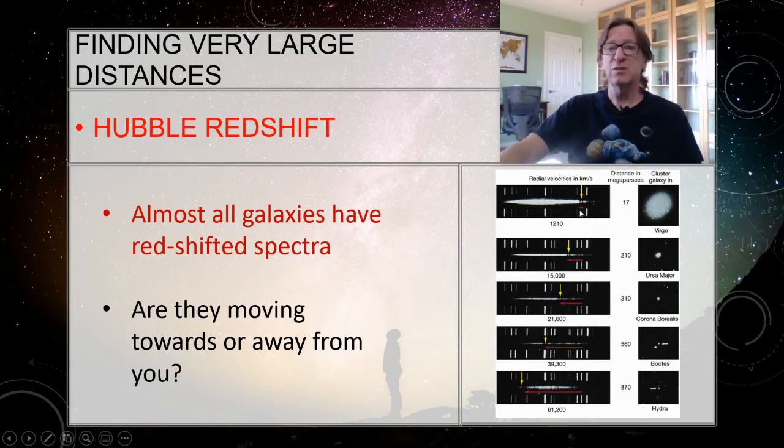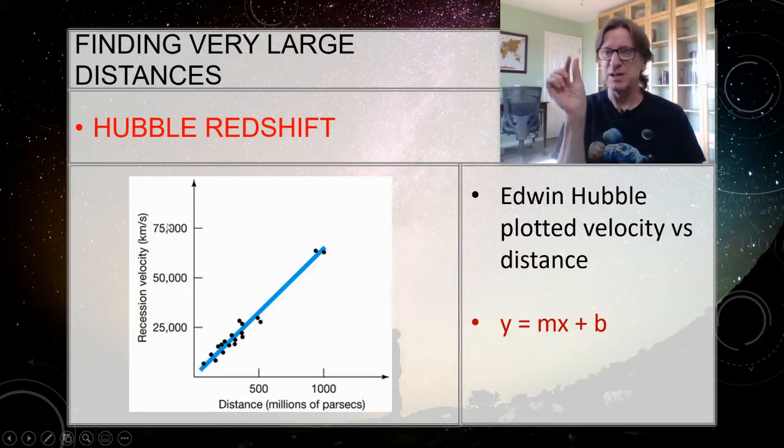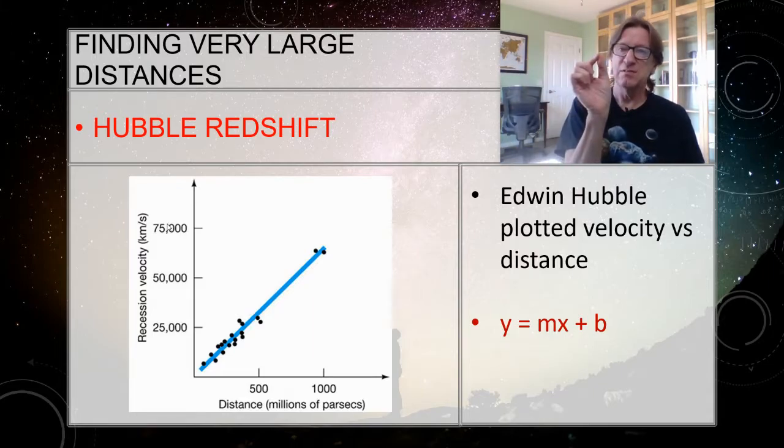But when we look at these two particular lines that you see here, the calcium K and H lines, you see that the further out we go, the farther away that galaxy is, and this is increasing megaparsecs here, the more that line gets shifted over. So what Hubble did was he plotted the recession velocity, the measurement he got based on how much the line had been shifted.